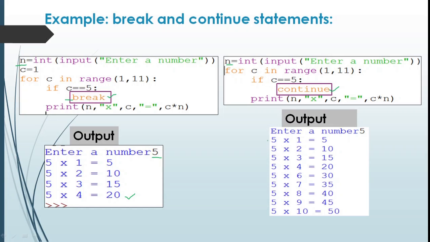So first 5 into 1 is displayed, into 2, 3, 4, and when 5 is encountered, that is when the value of C becomes 5, the continue statement is executed. So this print statement will not be executed and C will get the next value 6, and 5 into 6, 30 will be displayed, followed by 7, 8, 9 and 10.